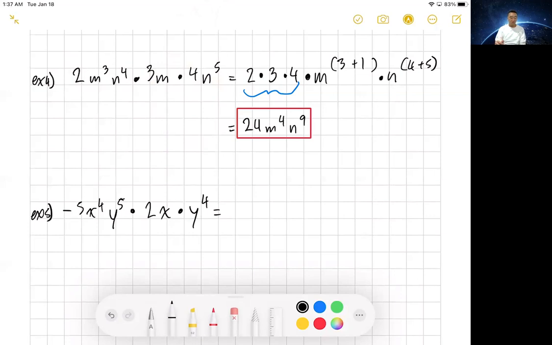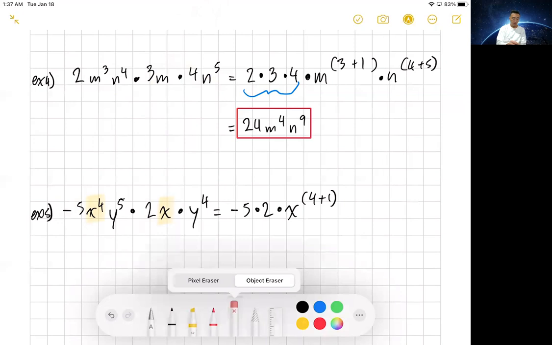Okay, I'm going to assume that you paused. I'm going to tell you how to do this. Again, you got the coefficients, which is negative 5 times 2. Got the x's, which is x to the 4th plus 1.